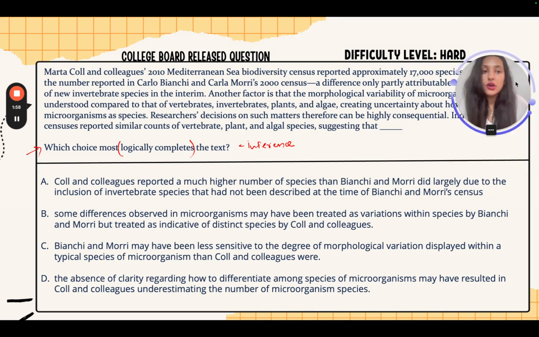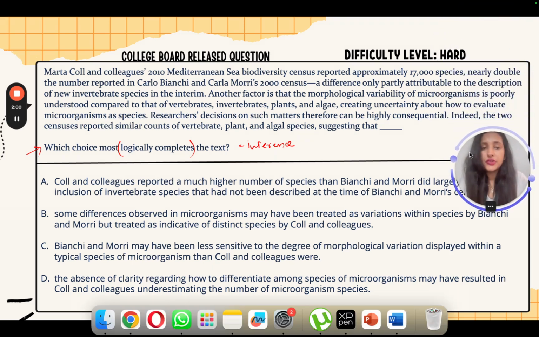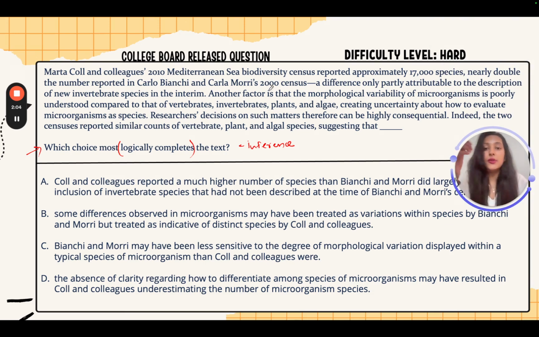Correct. Now we already know the inference question type, the texts are pretty lengthy and the sentences are pretty long, right? So how do we read it? We break down the sentences into various parts, try to make sense out of whatever has been given, try to connect the dots, read between the lines, and then we try to predict what is the information that can really complete the whole text. Now let's go ahead and start reading.